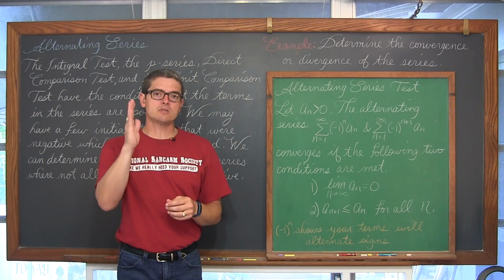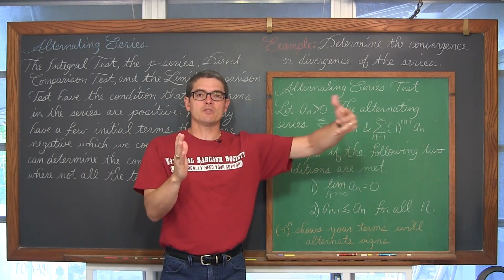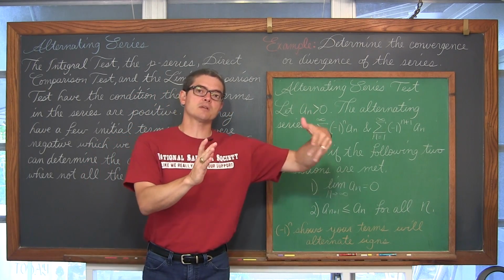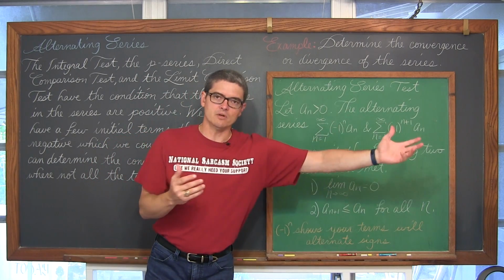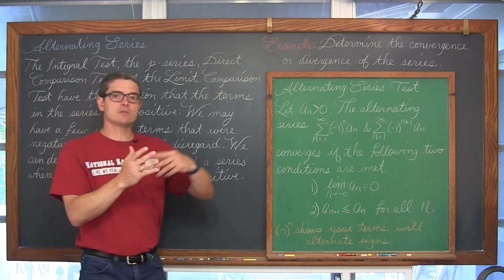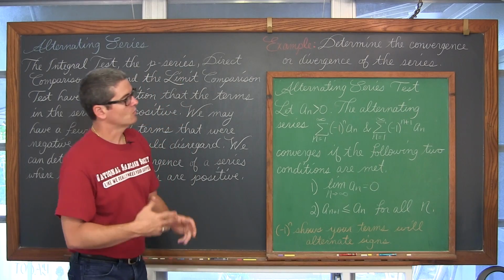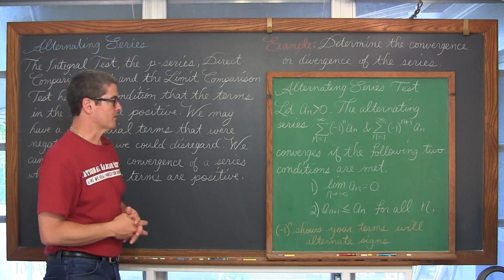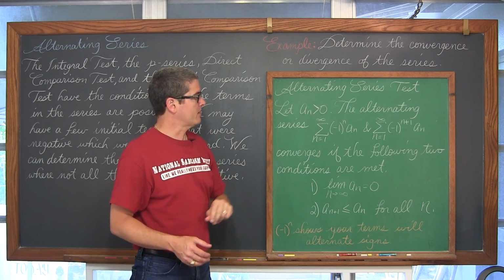In an alternating series, either the first and therefore every following odd term, 1, 3, 5, 7, and so on, will be negative, or maybe the second, 4th, 6th, and all those even terms will be negative, considering the value of n. But at any rate, the terms in your series will go from positive to negative. The sequence is the list of those terms, and the series is when we're adding an infinite number of those terms up. But at any rate, we have this condition that a sub n is greater than 0.